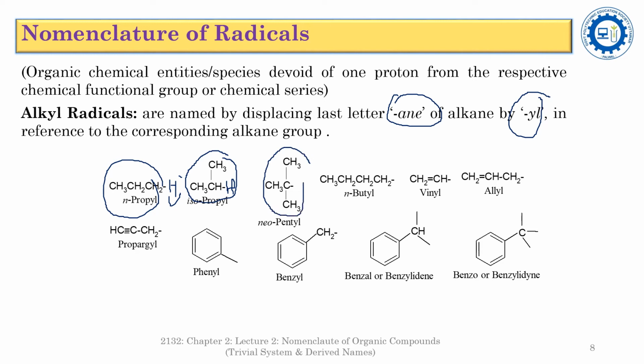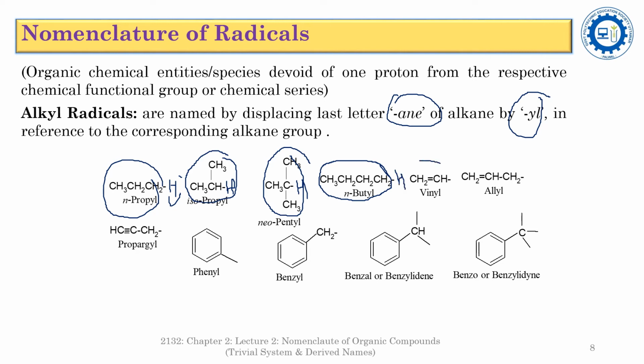Similarly, neopentyl is the alkyl radical of the alkane named neopentane. The n-butyl is the radical of the alkane named normal butane.